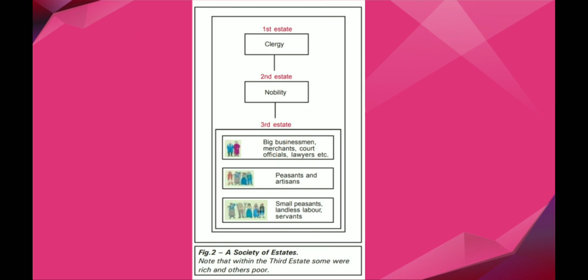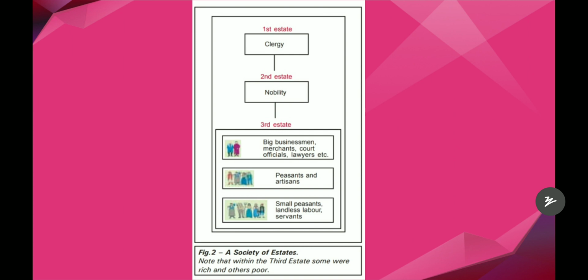And here are the 3 estates. The first estate contained clergy, meaning church members, and rich people. The second estate was nobility, meaning kings, the royal family, queens, their children. And the third estate contained big businessmen, merchants, court officials, lawyers, etc., and peasants and artisans, and also small peasants, landless labor, servants. So in the third estate we have 3 positions. These members also had to pay taxes.